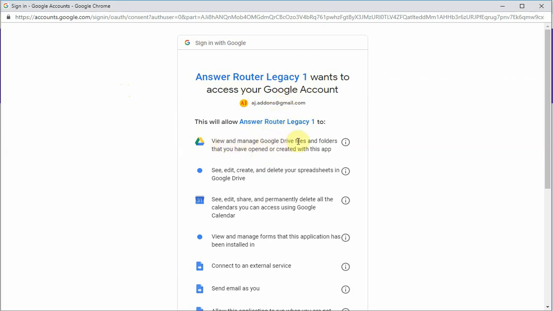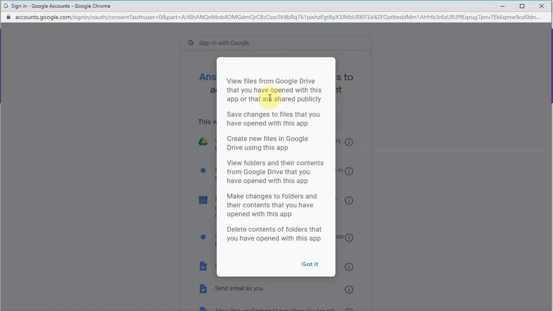View and manage Google Drive files and folders that you have opened or created with this app. View files from Google Drive that you have opened with this app or that are shared publicly. Save changes to files that you have opened with this app. Create new files in Google Drive using this app. View folders and their contents from Google Drive that you have opened with this app. Make changes to folders and their contents that you have opened with this app. Delete contents of folders that you have opened with this app.